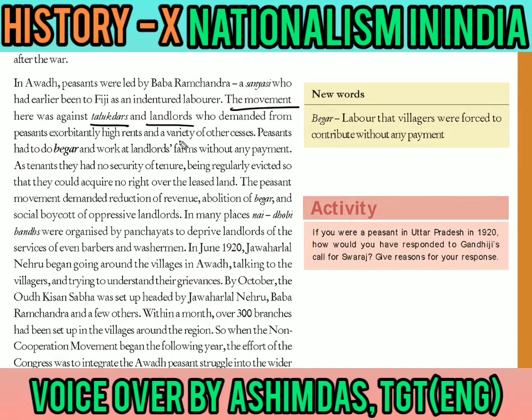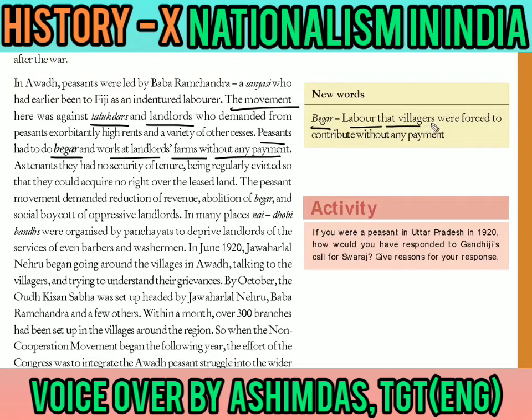Now, the word talukdar comes from talukas. They were the owners of big areas of land, and they forced the peasants to do begar, or free work, free labor at their farms without any payment. It is a kind of comparison to slavery. So this begar work was without any payment, and they were forced to do it.